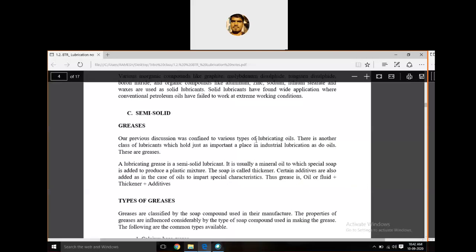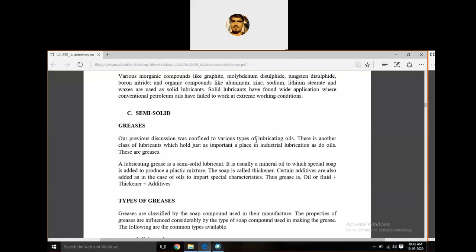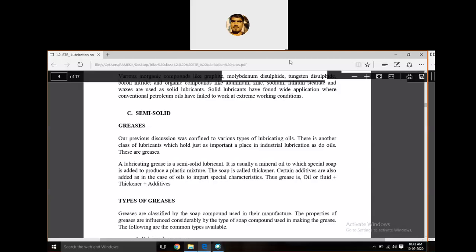The third category is semi-solid, meaning it is between liquid and solid. For semi-solids, the best example is grease. We all know that grease is the best example of a semi-solid lubricant. Grease is commonly used in automobiles, generally in automobile components.